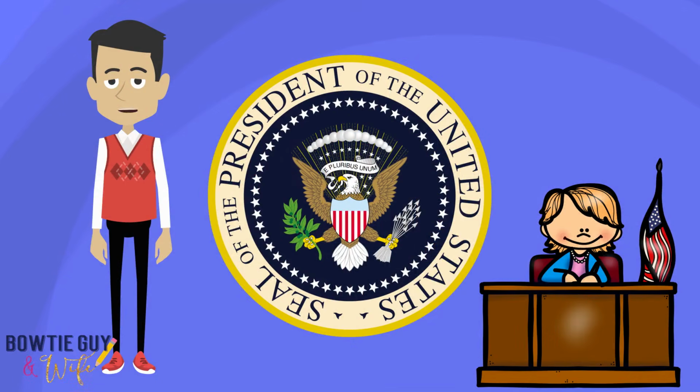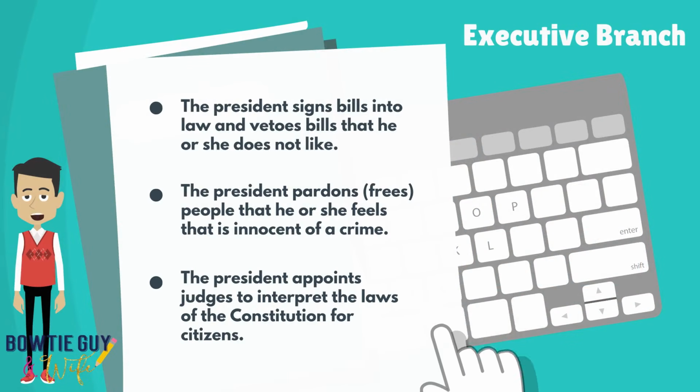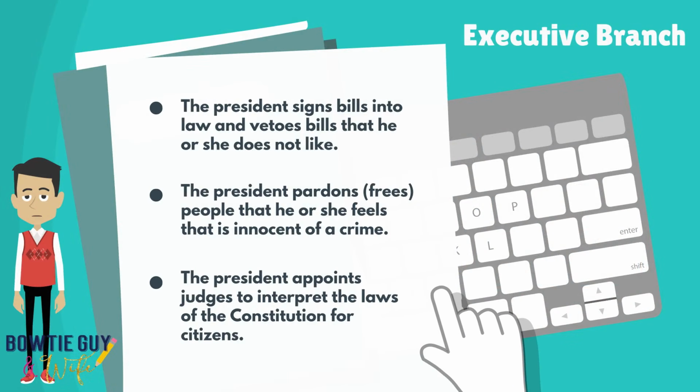Now let's discuss the executive branch of government. This includes the President of the United States. The President signs bills into law and vetoes bills that he or she does not like. The President pardons or frees people that he or she feels is innocent of a crime. The President appoints judges to interpret the laws of the Constitution for its citizens.